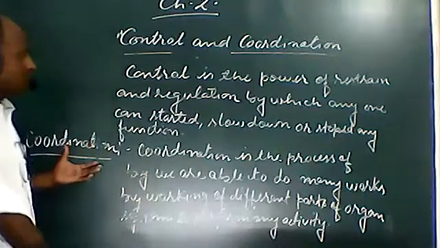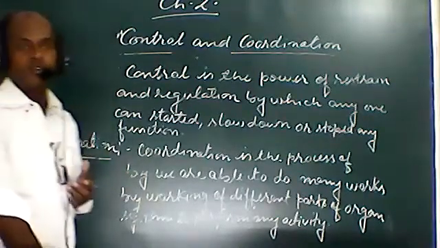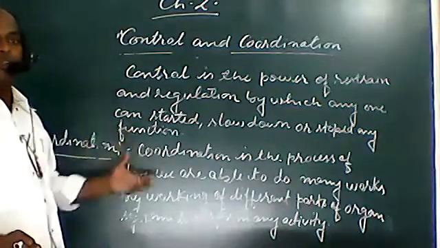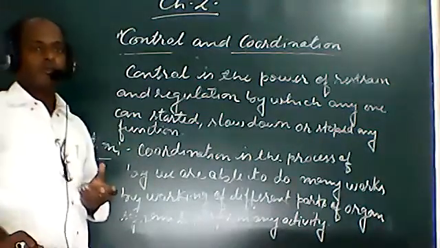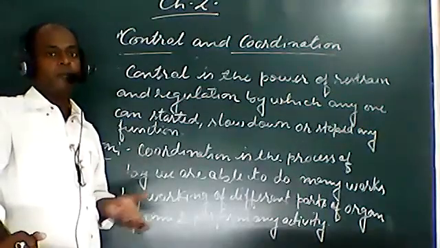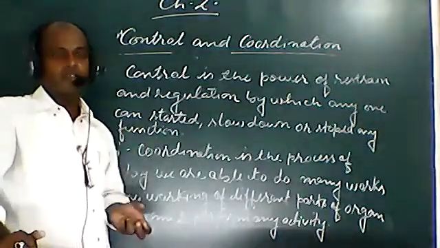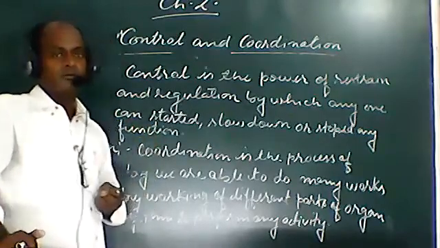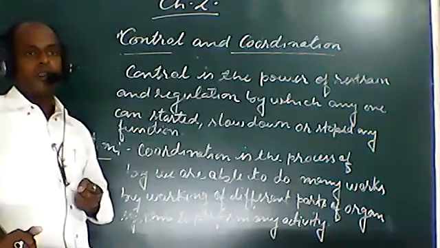Coordination is the process by which we are able to do any work through the working of different parts of our body, different organs, different body systems, to perform any activity.